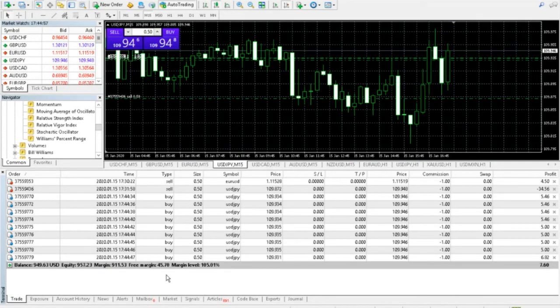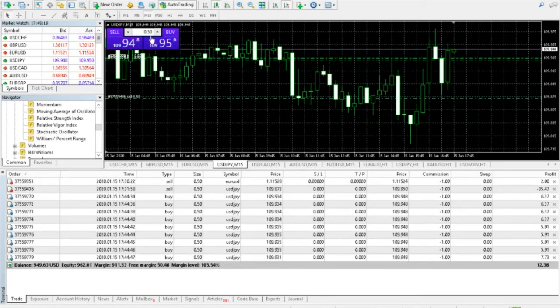All right, perfect. So you can see here that I just got into a bunch of trades, and you can see that it's added up all the margin or deposit that was required for each of these trades. And my margin is currently at 911. You can see here that the equity minus the margin gives us the free margin. So we only have $50 or $46 right there of free margin left to use as a deposit.